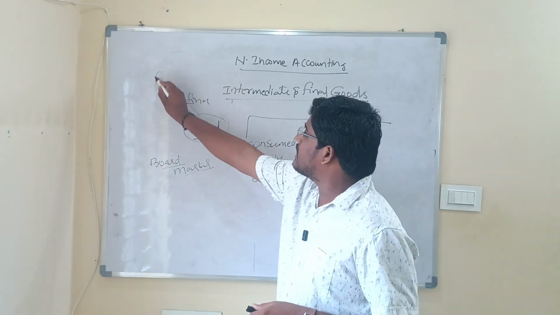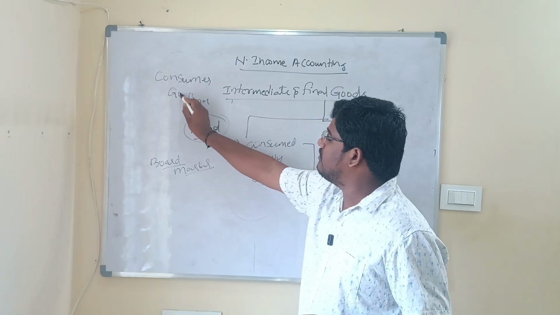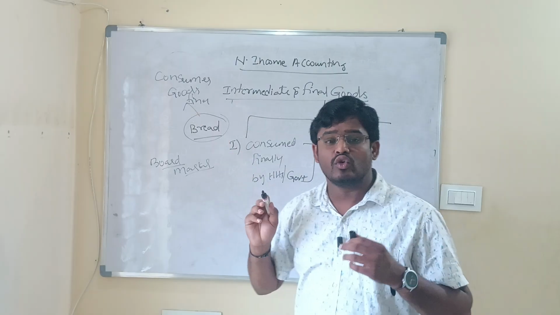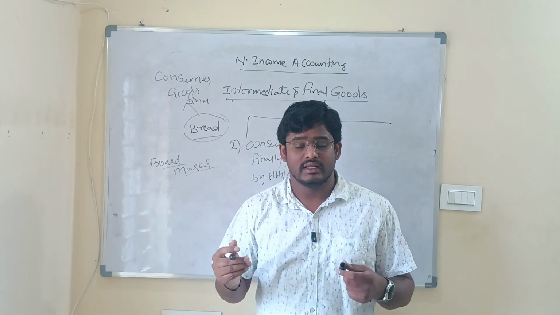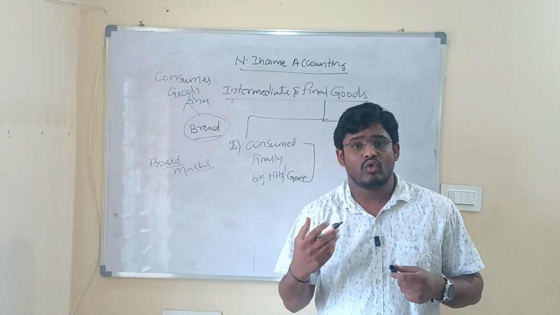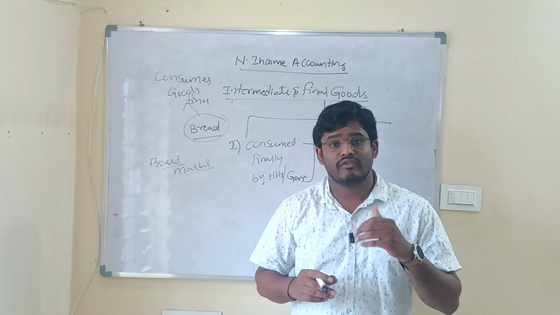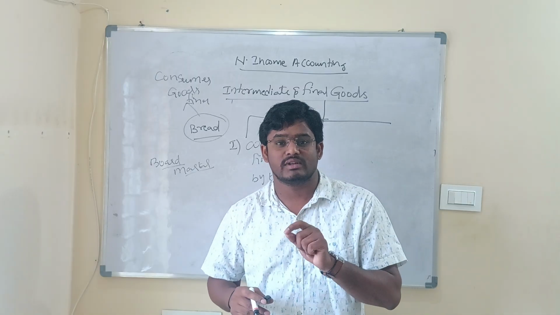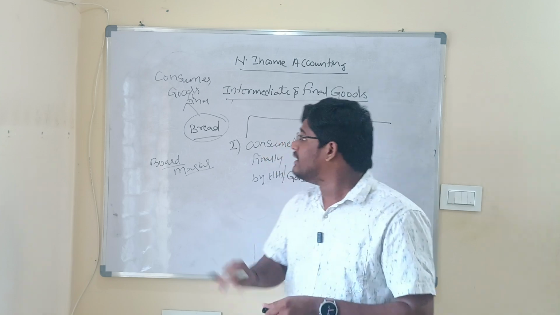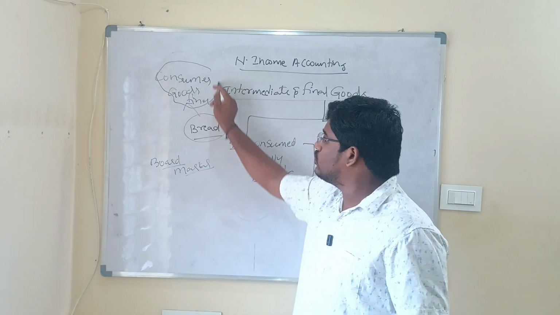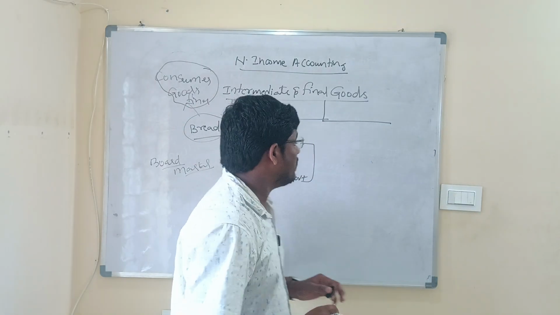Now one point we have to understand is that all those final goods which are consumed finally are technically referred to as consumer goods and services. Suppose you recharge your mobile, that is a consumer service because it is consumed finally. If you take the services of education, that is a consumer service. If you visit a hospital, that is also a consumer service. So any final good that is consumed finally, we can call consumer goods and services. That is the first type of final good which you have to understand.